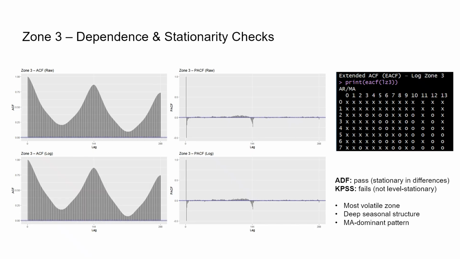The PACF drops off quickly, which tells us Zone 3 behaves more like a smooth, low-memory process once we remove seasonality. The log transformation doesn't change the pattern much, meaning the underlying structure is already stable, and while the EACF grid isn't very informative, the general takeaway is that Zone 3 follows the same dominant daily rhythm, but with a bit less persistence.